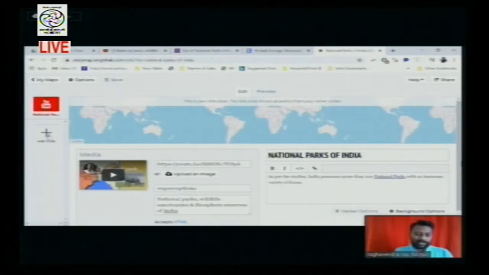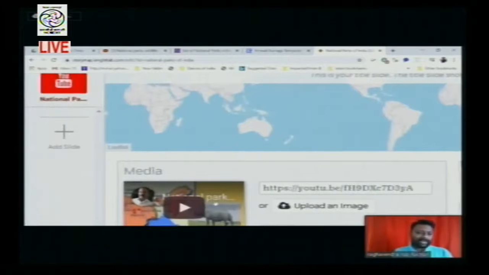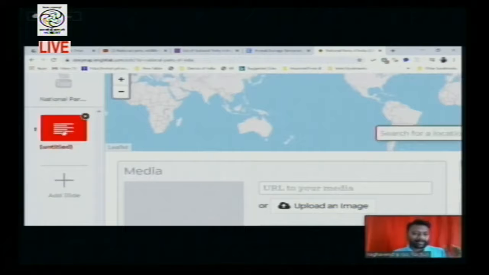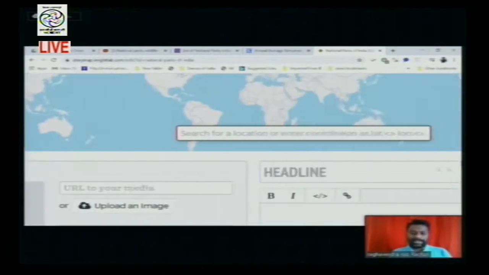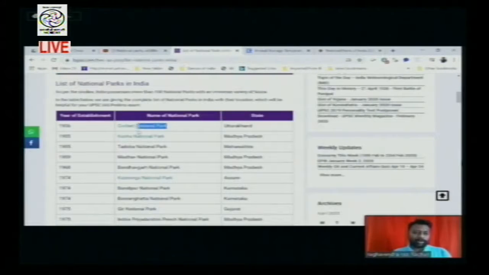For that, you have to click the plus. It gives you a slide. That is slide number 1. The moment you type the headline here, it will give you the title over there automatically. You need not title it separately. Now we will take one particular park, Corbett National Park.